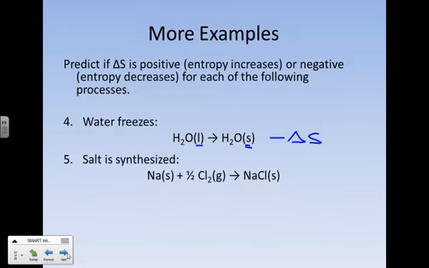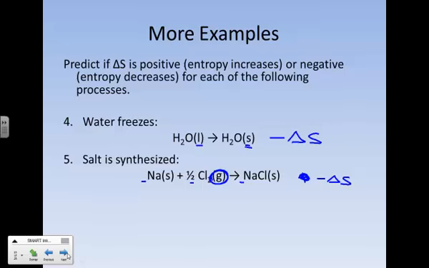Next up, the synthesis of salt. And hopefully you decide it is positive. Whoops, just kidding. Negative. Again, look at particles. We have 1.5 particles going into a single particle, so that's enough to have a decrease in entropy. But, get a load of this.